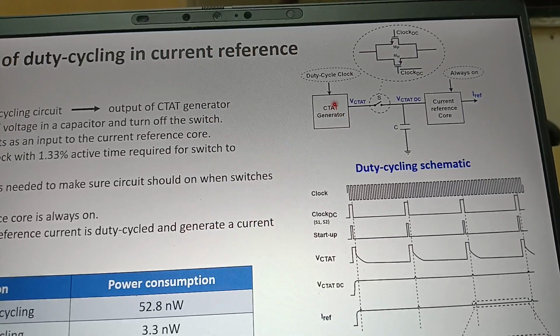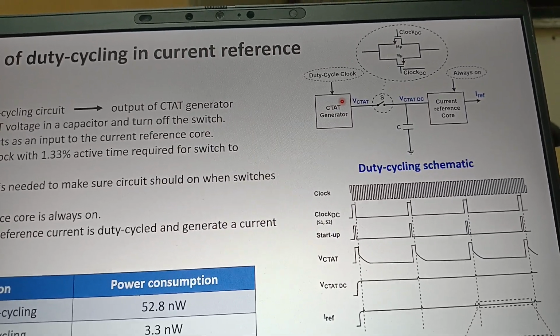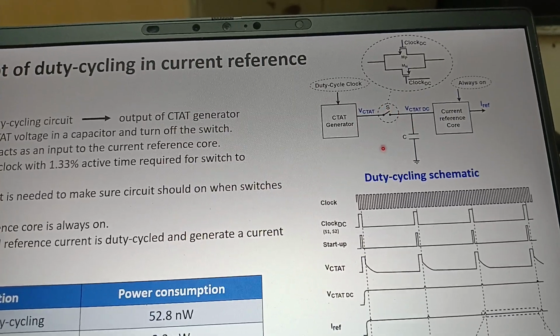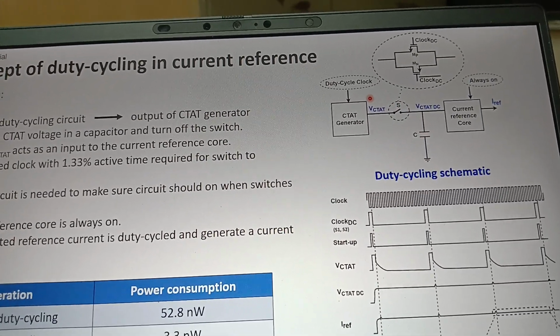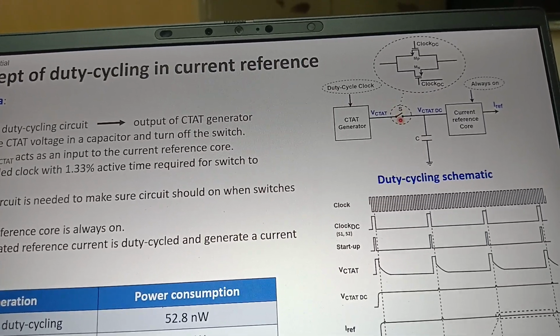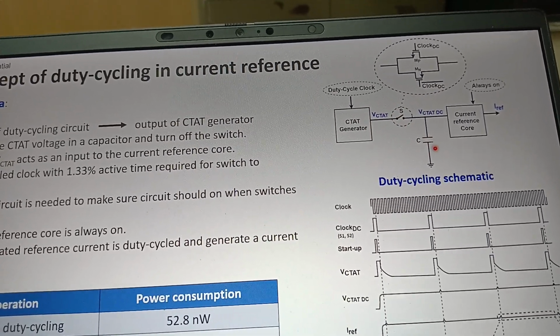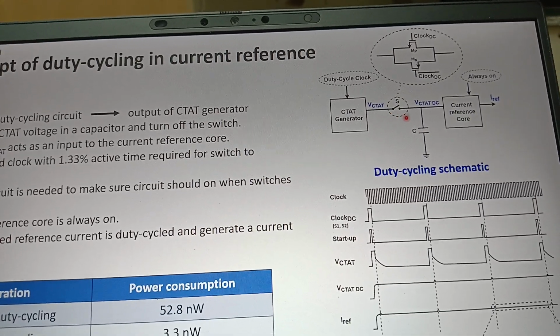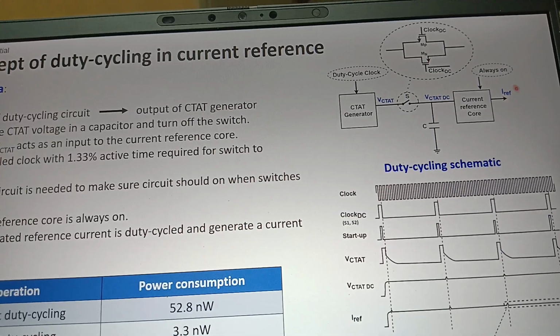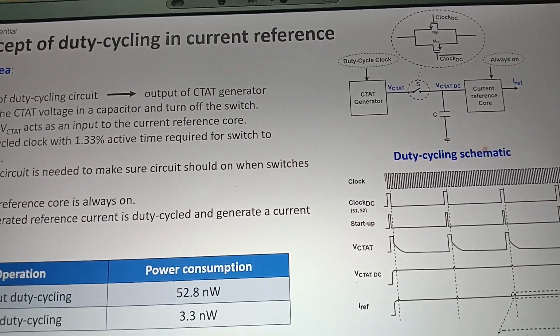So let's say for 1 millisecond or some time, when our seed voltage is stored in this capacitor, then we will turn off this switch, so that the voltage that we are getting across this capacitor is the seed voltage. Then we don't need this block, right? The power consumption throughout the circuit is because of this circuit only.